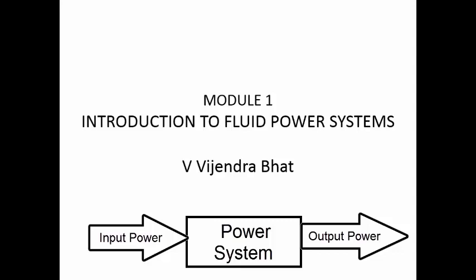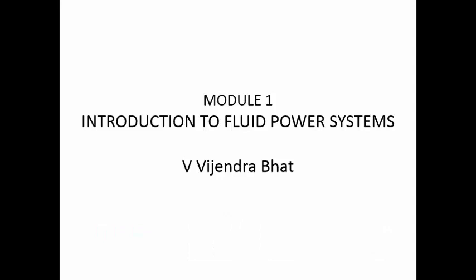For example, you can say it is a gearbox. You are giving some speed and torque as the input, and the output will be some other torque and speed. So that is a simple example of a power system. We will be studying in more detail about the fluid power system.